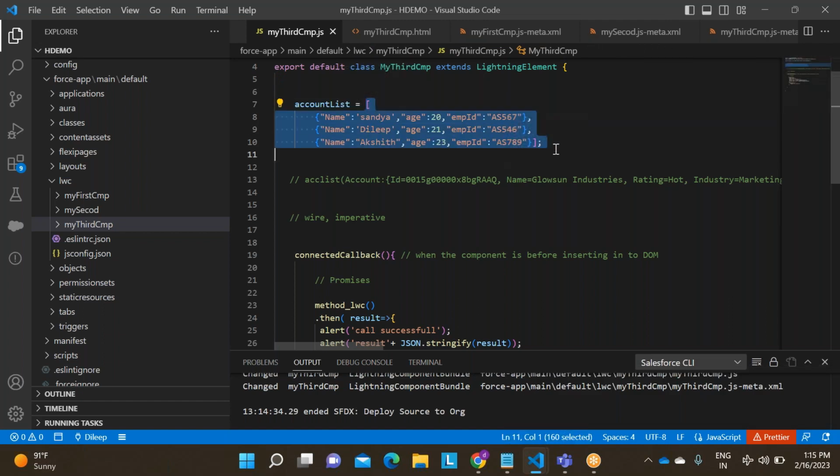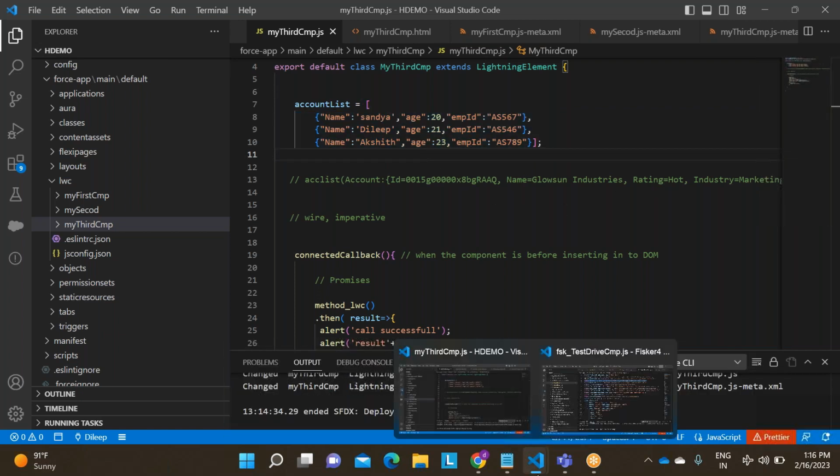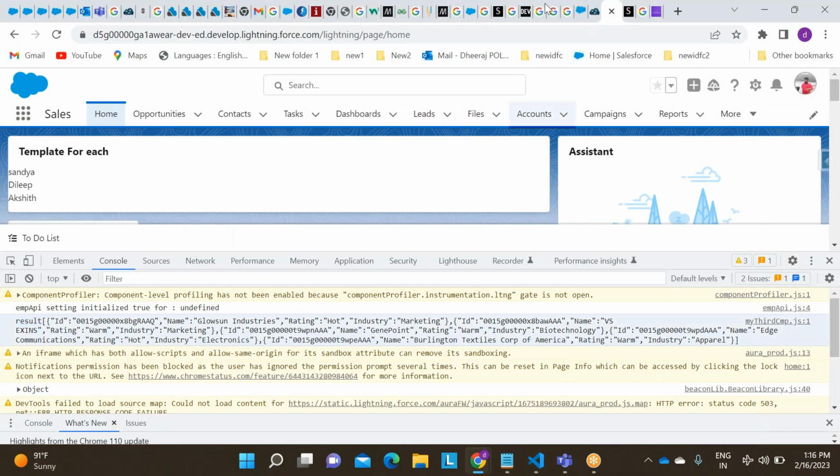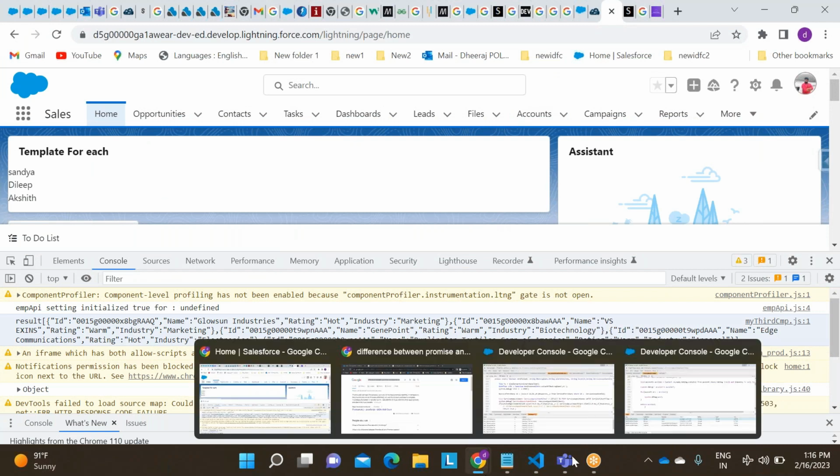Array of objects. I am telling you again and again, array of objects. Yes or no? Similar to this, right? Array of objects, right? So how will you handle the same?